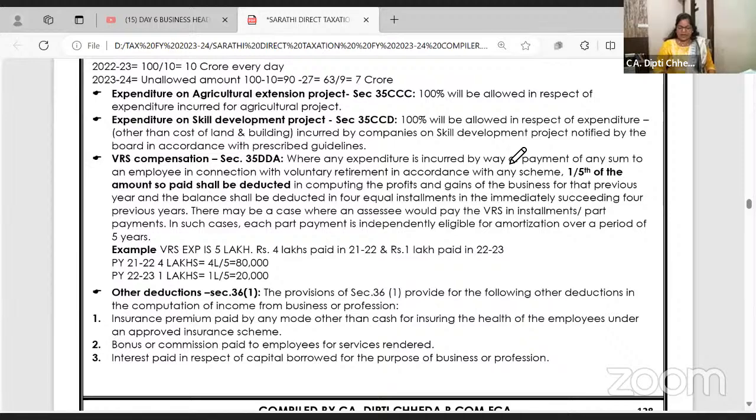Chalo, aage chalte hain. Continuing with the list of what is allowed. Then we will see list of what is not allowed. Once this is clear, we can start solving the questions. The big 14 marks question. Okay, right.